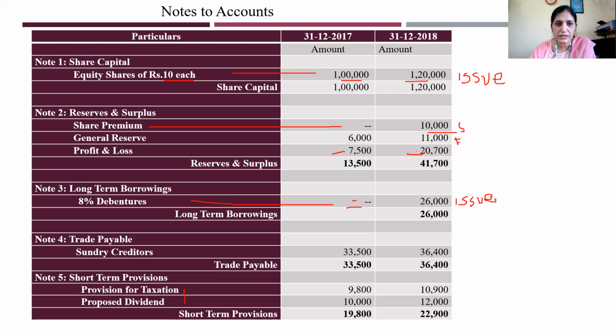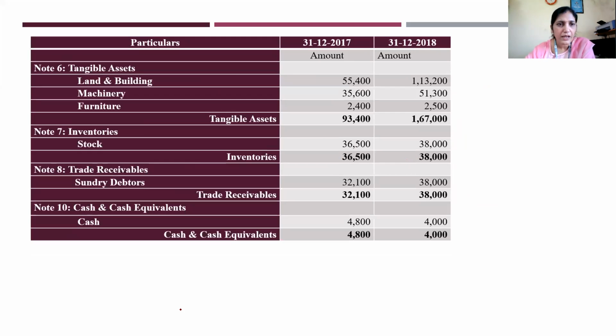Okay, so this is the liability side. We'll go for the asset side. We have tangible assets. You see, land and building. You see, these three are very important. In previous classes you have studied the calculation of fixed assets. Very, very important. This has increased, look. Land and building 55,400 has become 1 lakh. You have purchased. But what you should do, you have to go for calculation. If other depreciation is given, you have to work out the written down value. Later on you will understand whether it is purchased or sold.